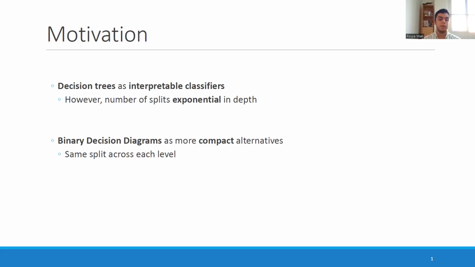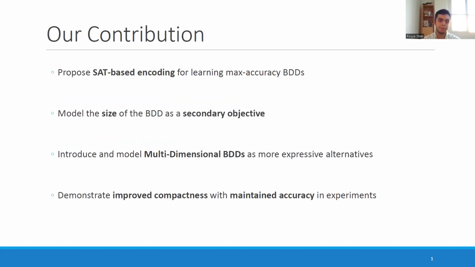In order to address that, we use BDDs as more compact alternatives to decision trees. And they are more compact because they employ the same split across each level, leading to a linear number of splits in the depth of the diagram.